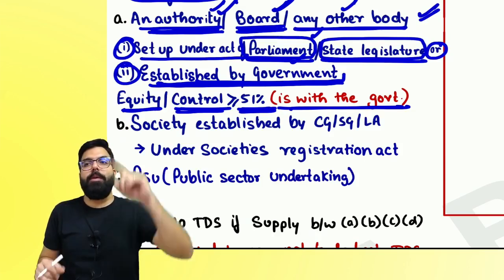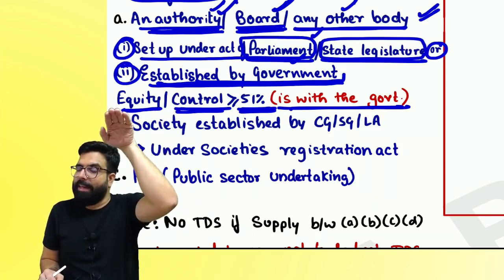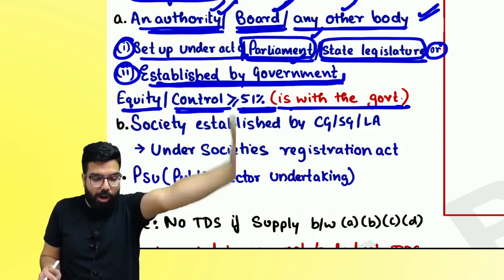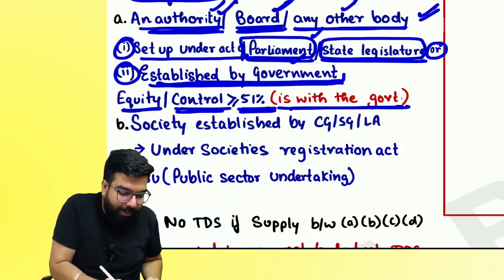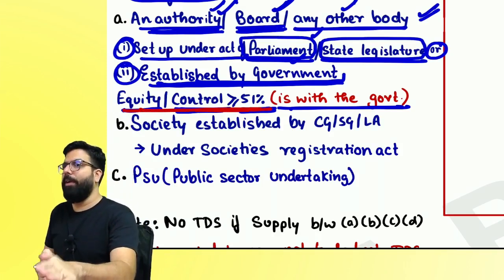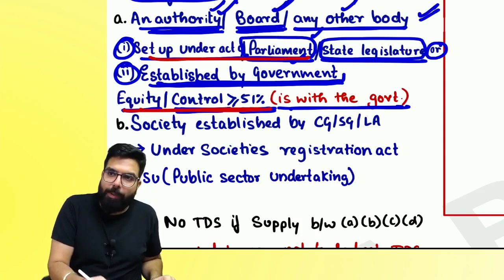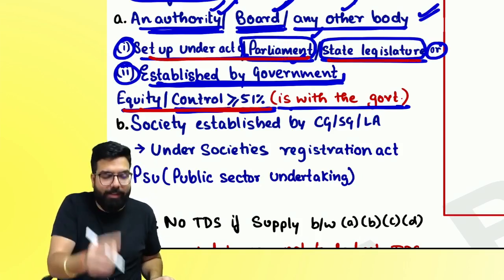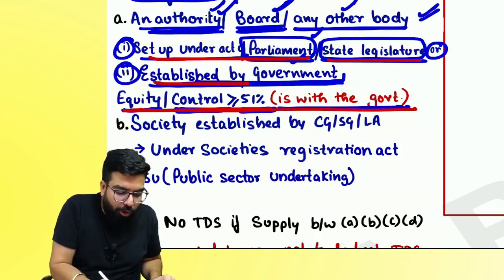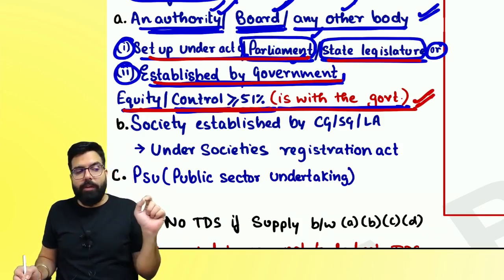I'll give you one more example. ICAI is formed under the ICAI Act. Does ICAI have to deduct TDS? Yes or no? No, because it should also be controlled by the government, no? ICAI is not controlled by the government. Are we clear, everyone? So you should be set up under the Act of Parliament or state legislature, plus equity and control should be with the government, or you should be established by the government and equity and control should be with whom? How much? 51%.